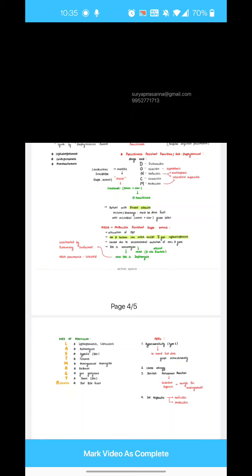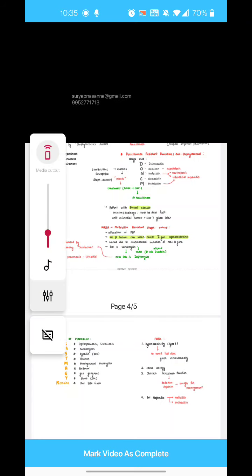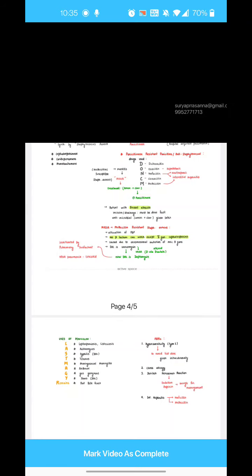Now fosfomycin is a very good drug for treatment of urinary tract infection. It is used mainly for urinary tract infection. Now the problem is when this drug is given for UTI, the patient has to suffer with diarrhea. So one of the complications with this fosfomycin is diarrhea.